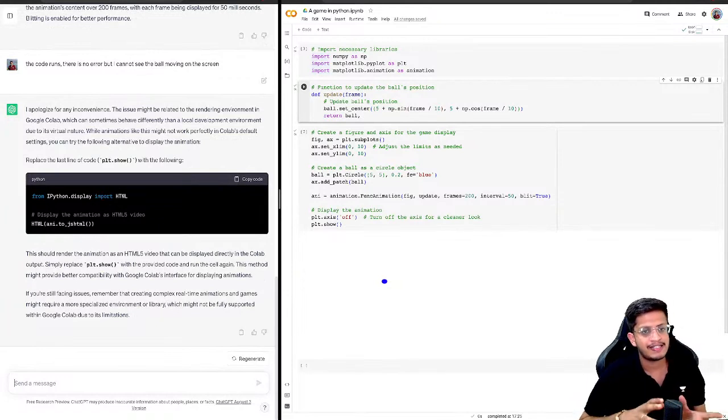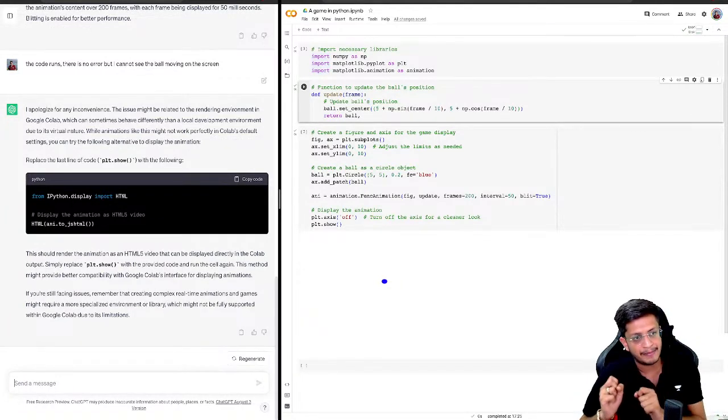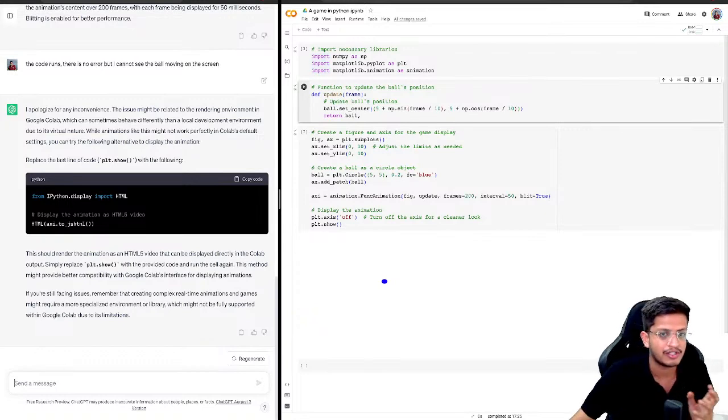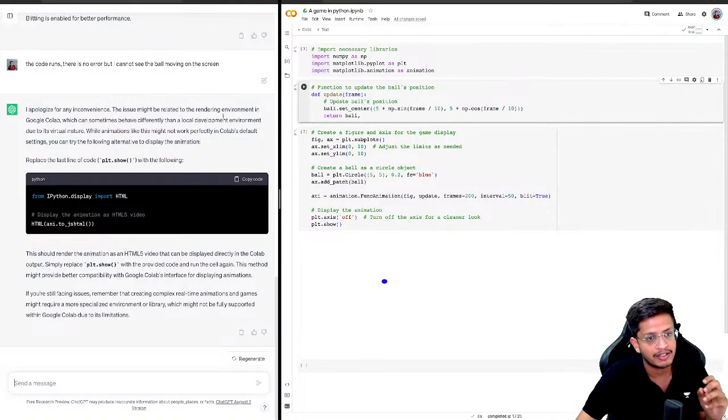Okay, so it says that it's Colab's mistake, a known issue with Google Colab, it seems. It's saying the issue might be related to the rendering environment in Google Colab, which can sometimes behave differently than a local development environment due to its virtual nature. While animations like this might not work perfectly in Colab's default settings, you can try the following alternative to display the animation.